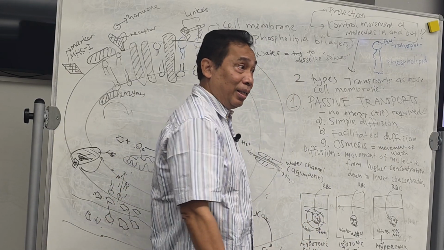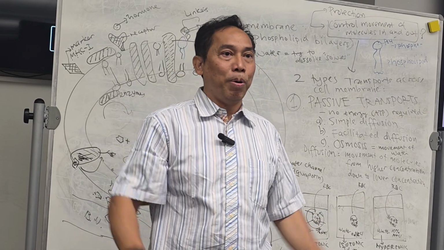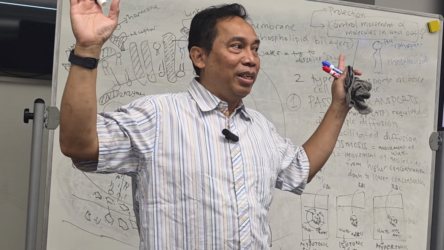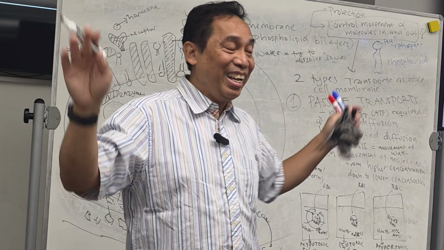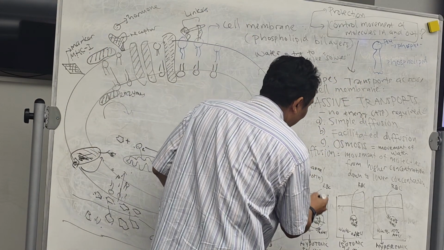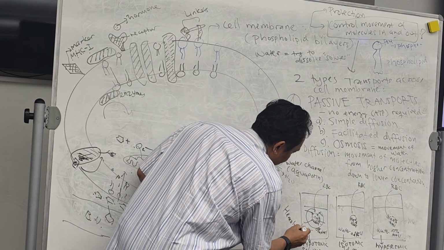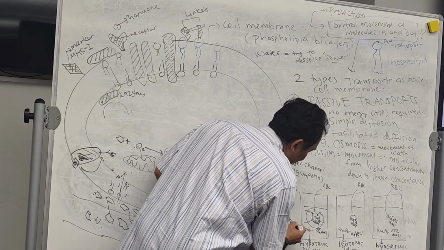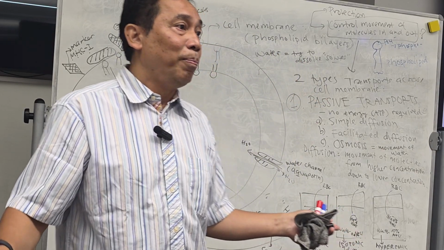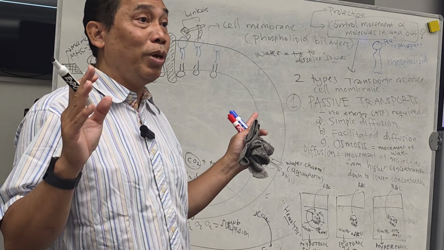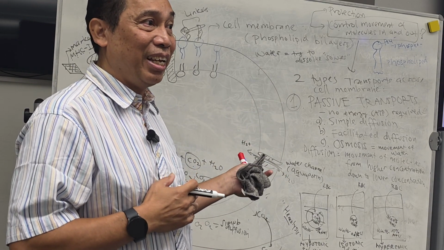And finally, it will explode. Boom. Actually, the cell will be broken. Are you with me? So this condition is called hemolysis. Hemo means blood, lysis means broken. So the blood cell will explode because too much water enters the cell.